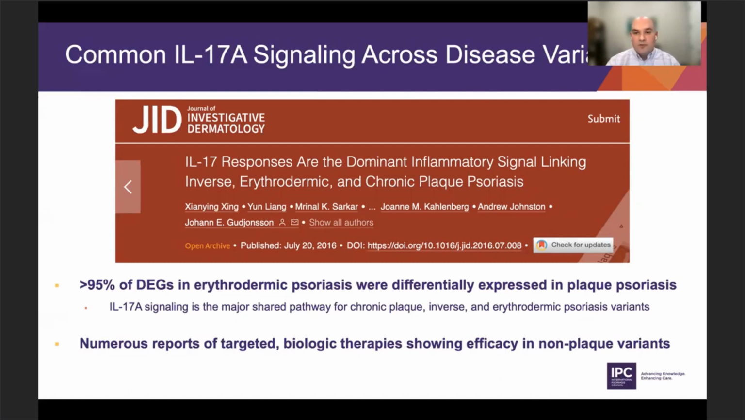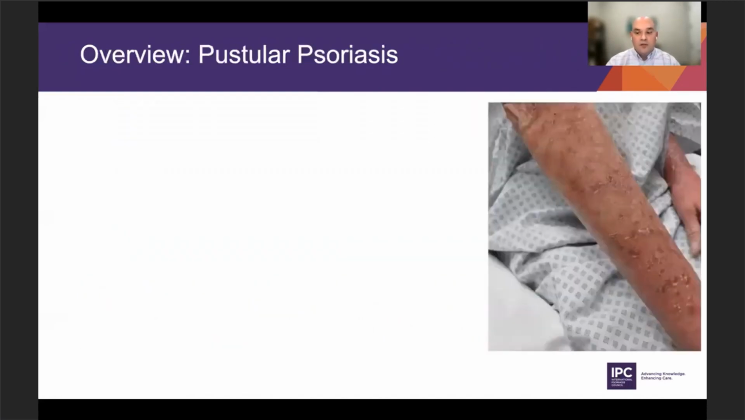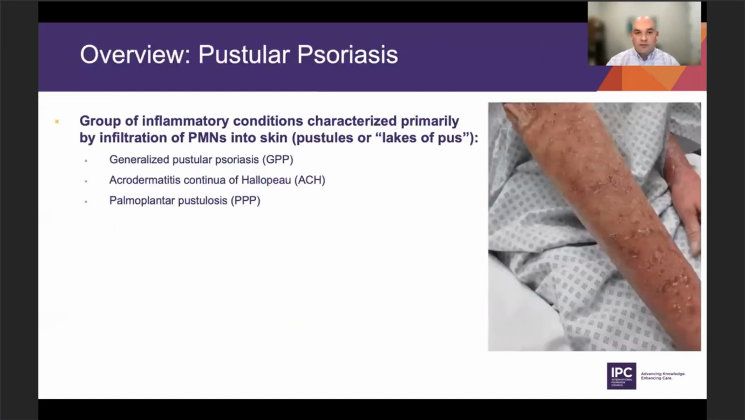And there's numerous reports which are good proof of concept here. We're showing that the targeted biologic therapies have a high efficacy in these non-plaque variants. If we look at pustular psoriasis, it's really more of an inflammatory condition, characterized again by pustules, as the name implies, or neutrophils penetrating into the skin and epidermis, forming these pustules or these lakes of pus.